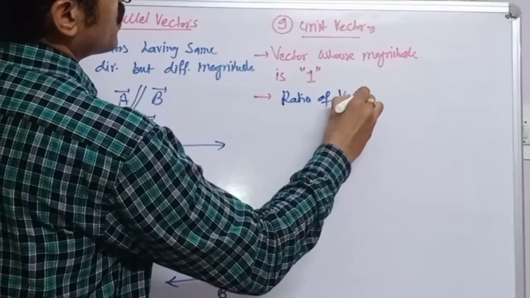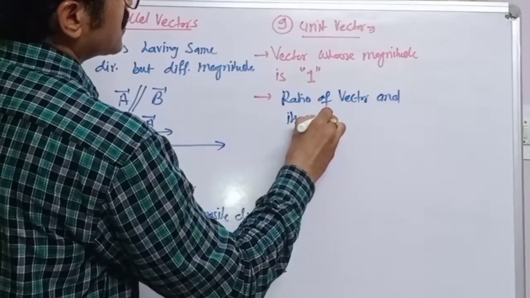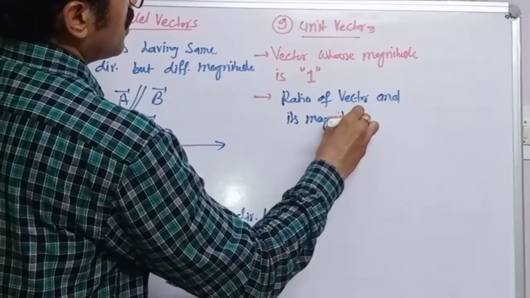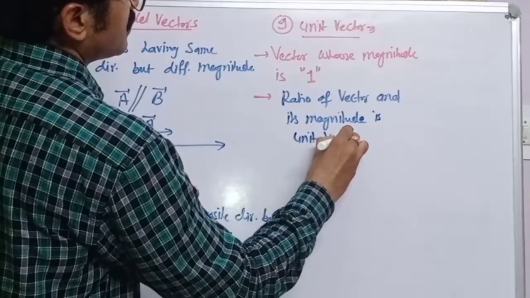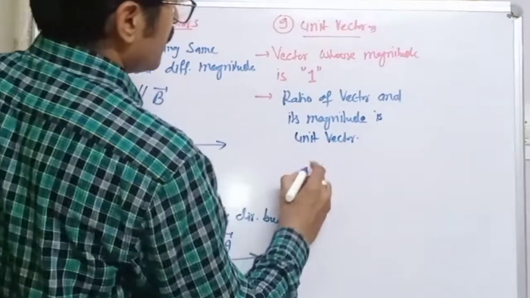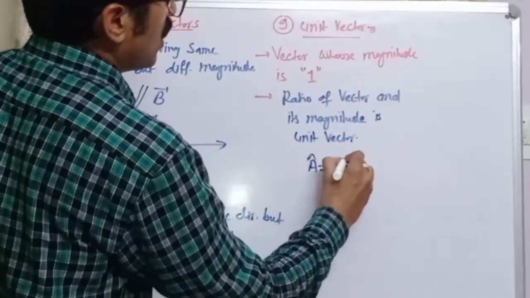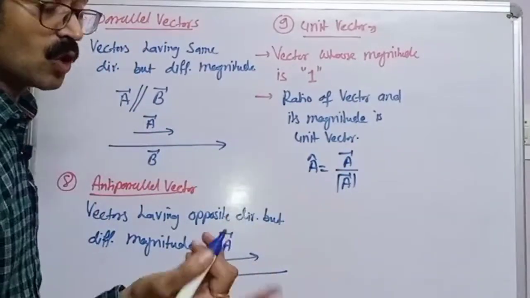A cap is equal to A vector upon magnitude of A. Magnitude I have told you.